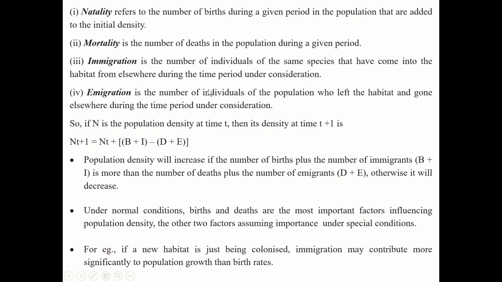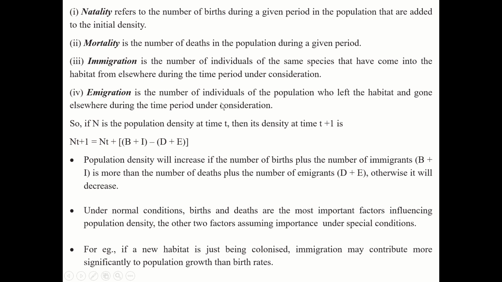Immigration is the number of individuals of the same species that have come into the habitat from elsewhere during the time period under consideration. Now you know students that for jobs or for different work, people come as visitors or as travelers from other places to our India. Okay, so that is called immigration, and they settle here only. Once they come, they settle here and they carry out the reproductive process. So that is called immigration.